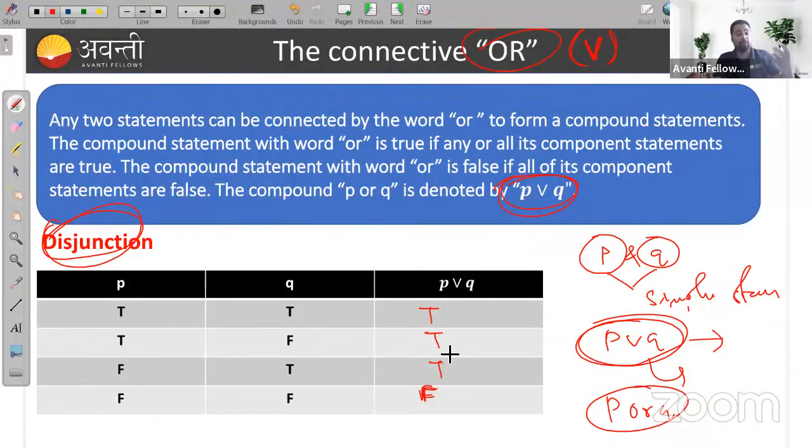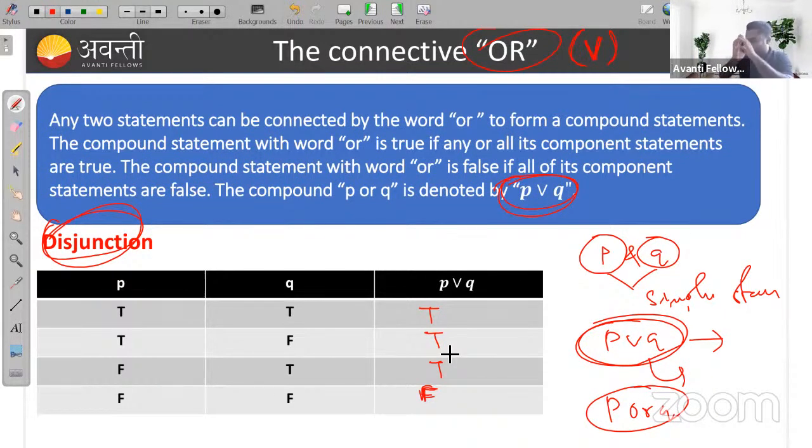Either you are from Bangalore or from Hassan, you can take Hassan. So if either you were from Bangalore or from Hassan, you can take these examples also. If one of the statements is true, then the compound statement is also true.